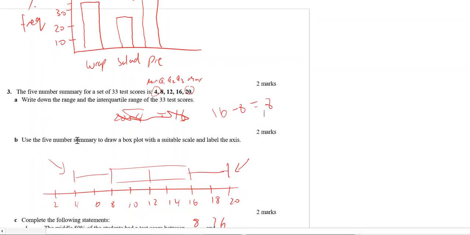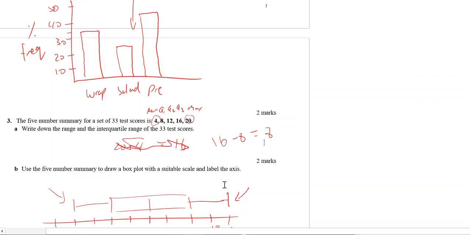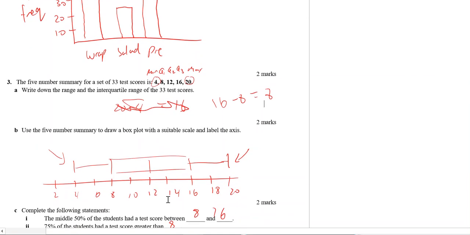B, draw a box plot from the five number summary. Now on the SAC we usually provide a scale, simply because we don't want students wasting time doing that. Again, I did this freehand, so use a ruler, please, in the actual thing. So use a ruler on all your graphs. Make sure you're very accurate. We're assuming these aren't outliers, so we'll just go minimum, maximum, and then the rest.